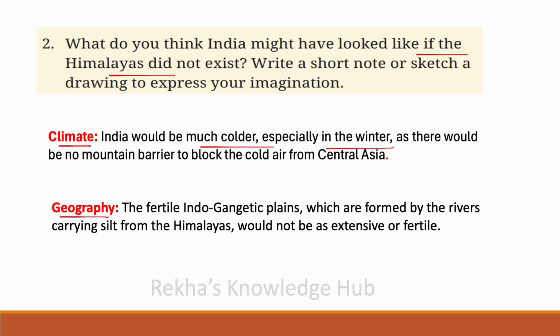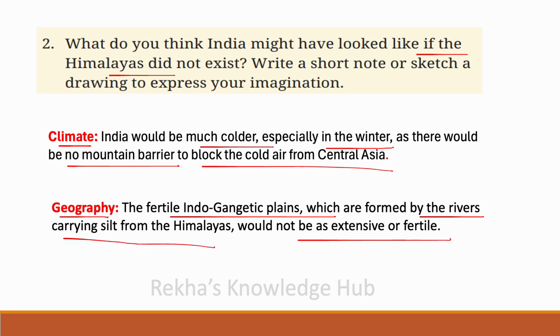Because there would be no mountain barrier to block the cold air from Central Asia. Then what about our geography? The fertile Indo-Gangetic plains, which are formed by the rivers carrying silt from the Himalayas, would not be as extensive or fertile.